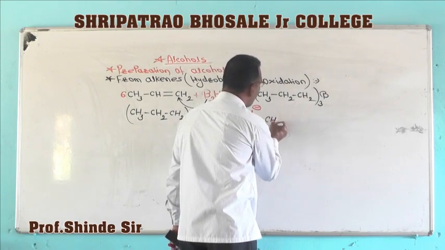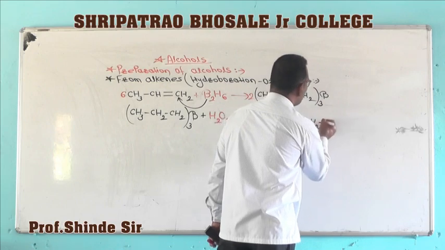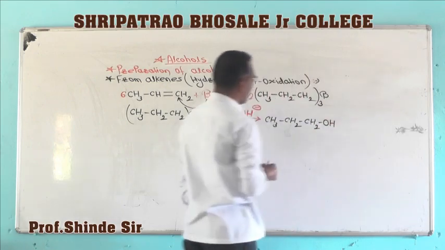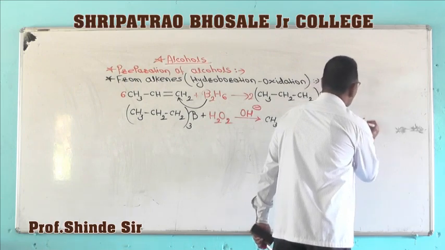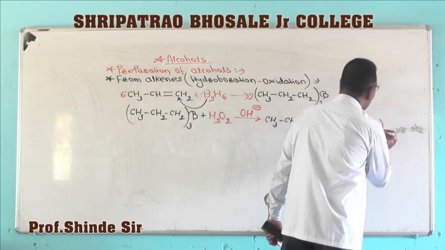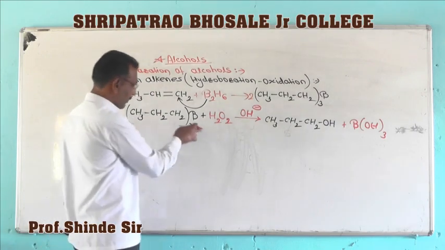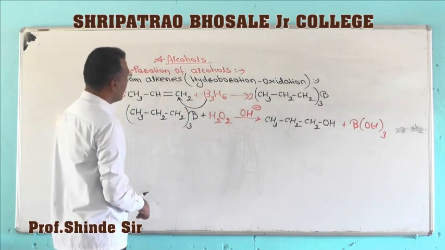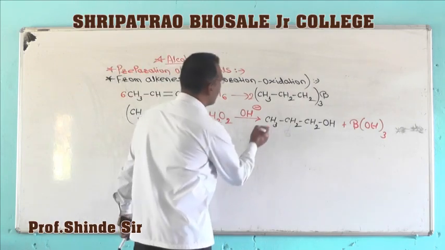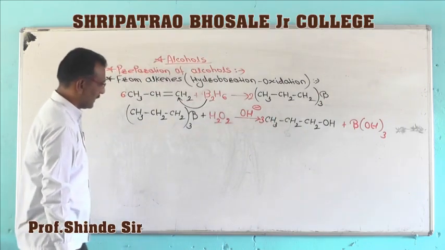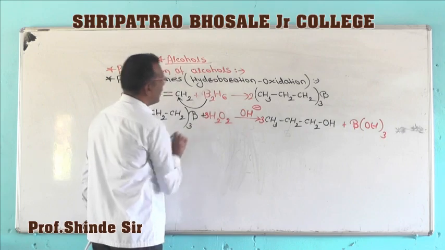The corresponding alcohol, that is n-propyl alcohol, is formed, plus boric acid, H3BO3. Again we have to balance the reaction: 3 molecules of n-propyl alcohol are formed, and for oxygen we balance with 3 molecules of H2O2.